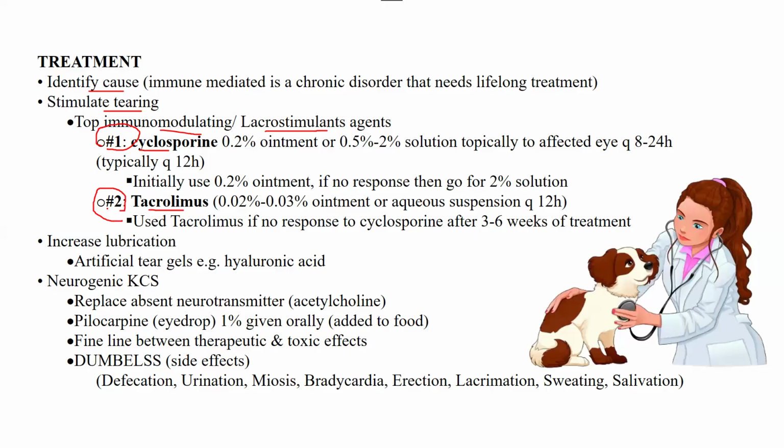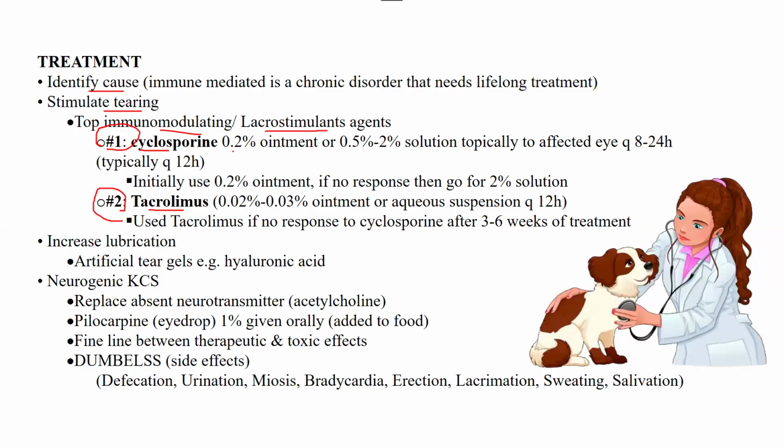You should remember that if they give you a question and they place these both in separate options, you might get confused. These both are treatment options for KCS, which one am I going to pick? You are always going to pick cyclosporine first and tacrolimus second. But there is more to that.